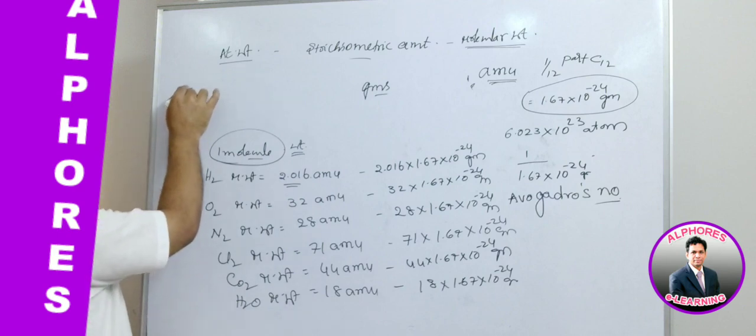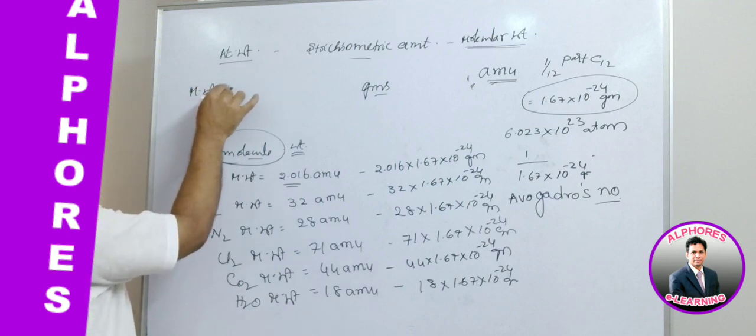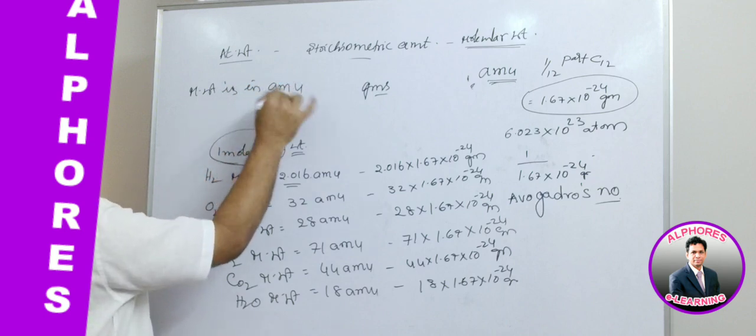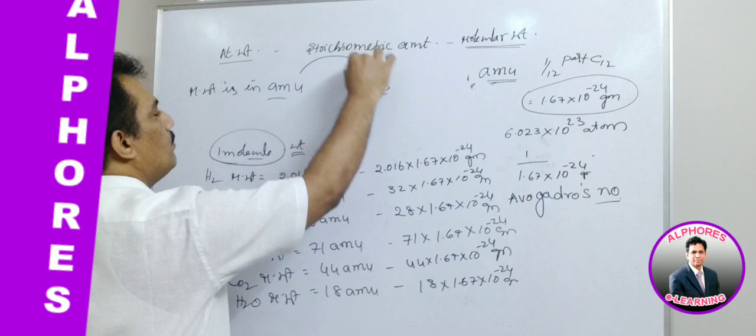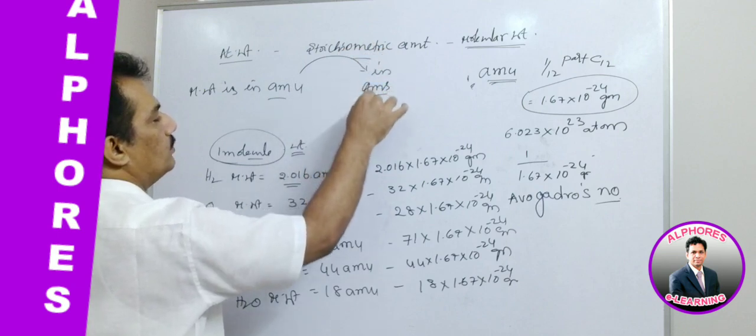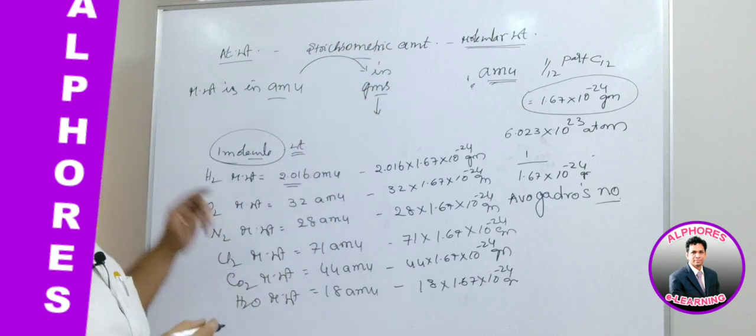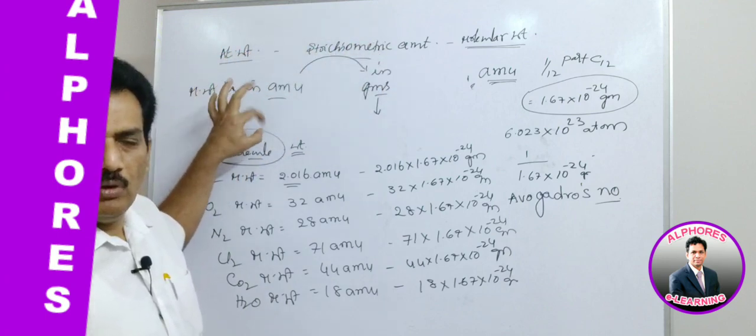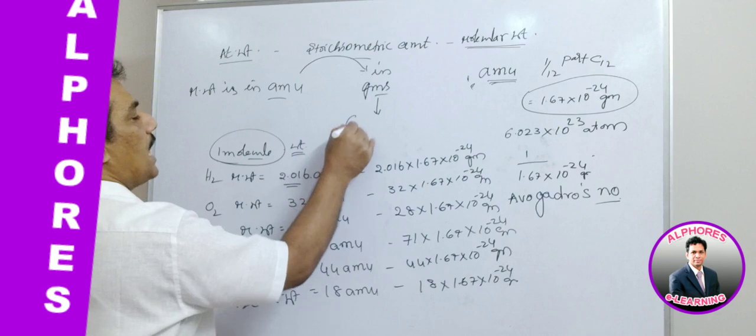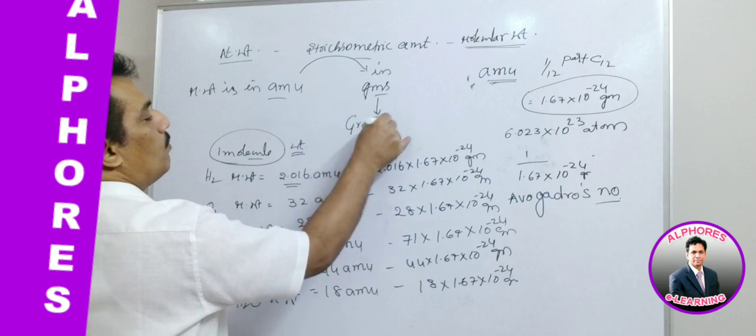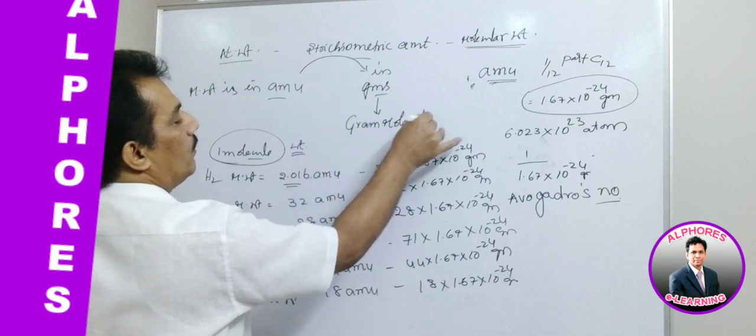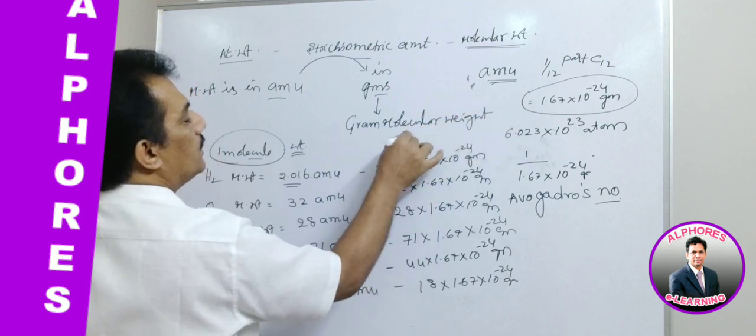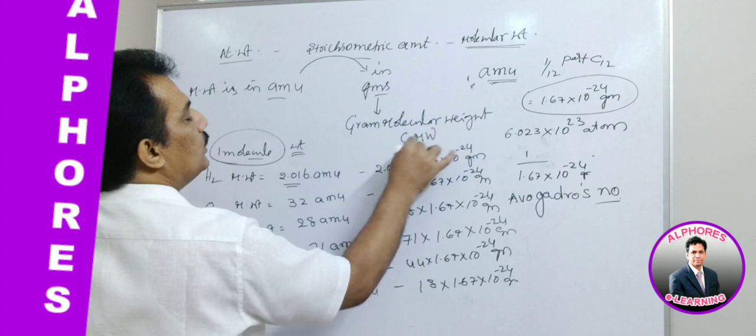Actually, molecular weight is in AMU, but now we start to express them in grams. Once we express the molecular weight in grams instead of AMU, it is known as gram molecular weight. Simply we can say GMW.